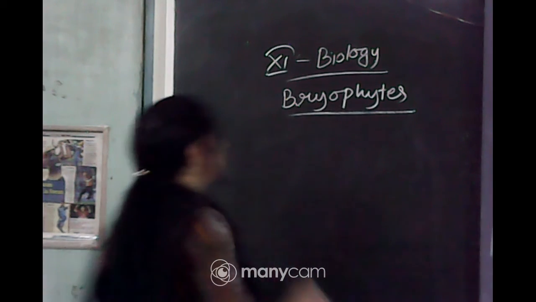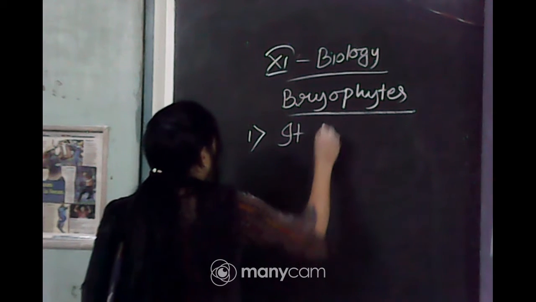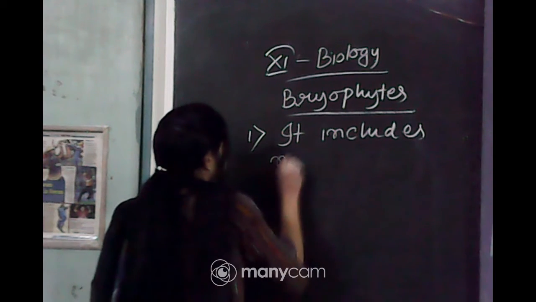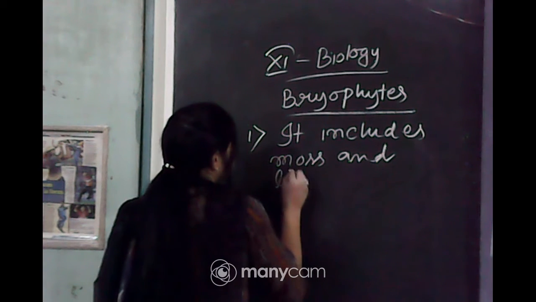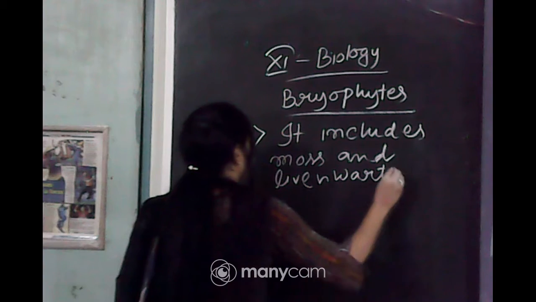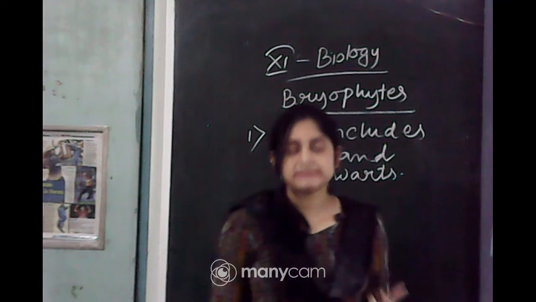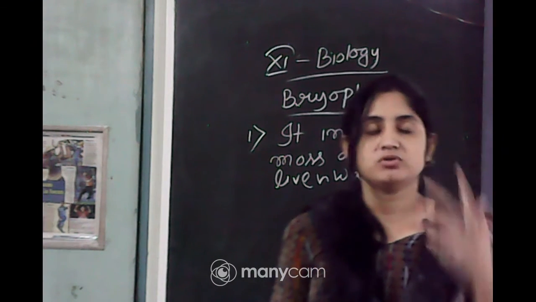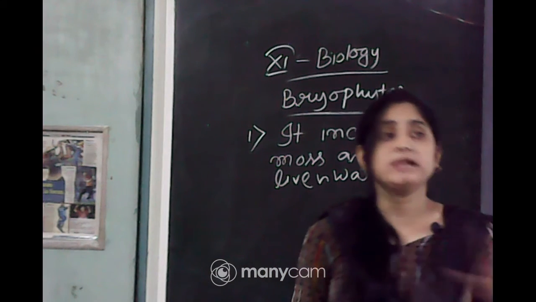So, first characteristic of the bryophyte, it includes moss and liverworts. As they are primitive types of plants, they obviously need water for their reproduction. So, the bryophytes develop in moist and damp areas, not totally in aquatic areas.